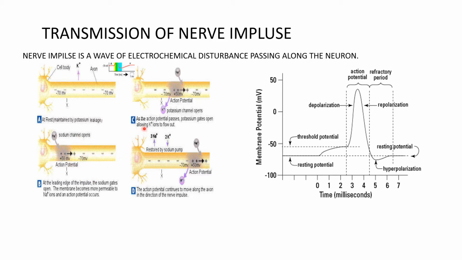Now as the action potential passes, potassium channels open and allow K+ ions to flow out. So after the action potential has been reached, the potassium channels open and K+ ions go out of the cell. And then the action potential continues to move along the axon in the direction of the nerve impulse. That means the impulse is now being passed to the other cell, and then that neuron will come to the resting potential again. Okay.